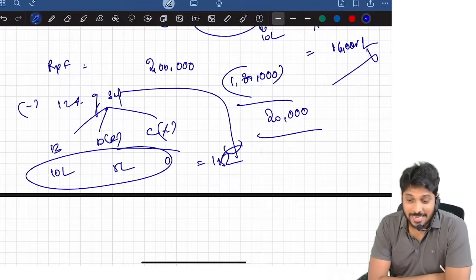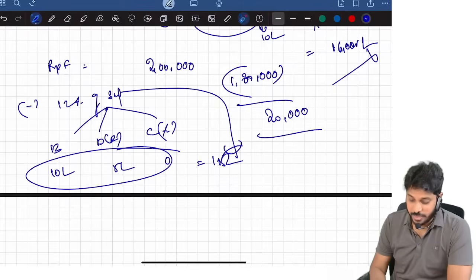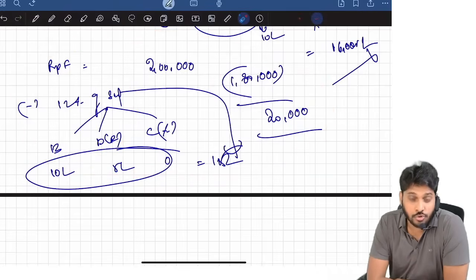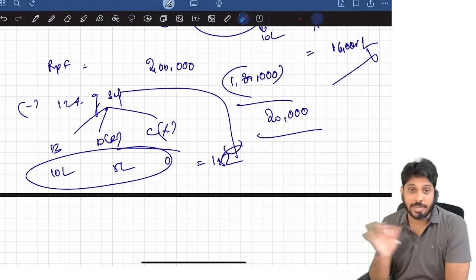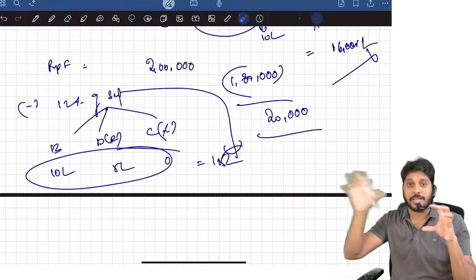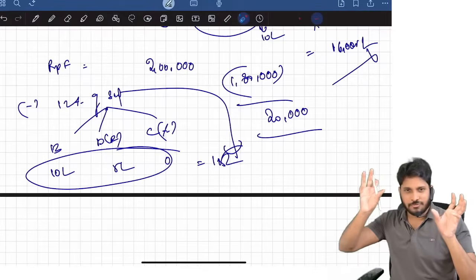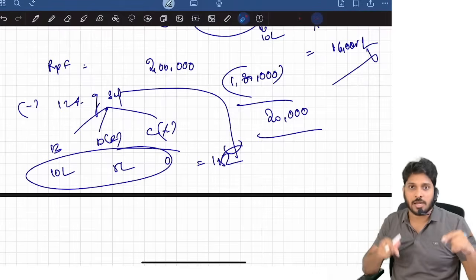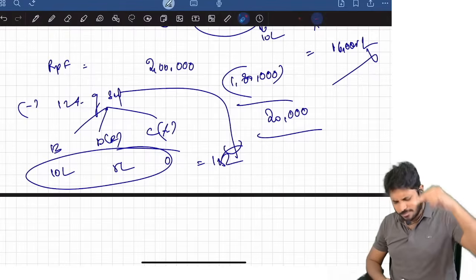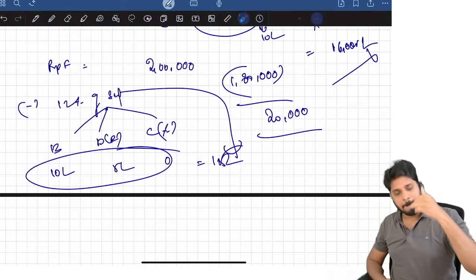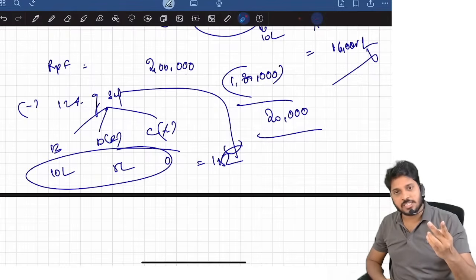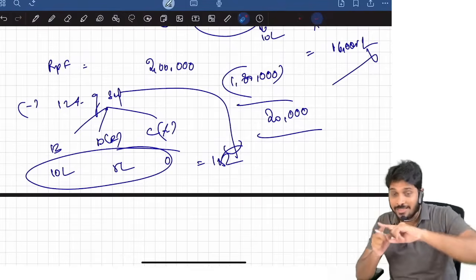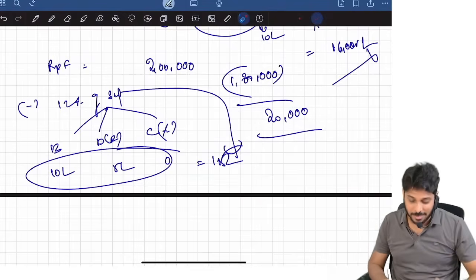Whenever you are calculating the RPF taxable amount, you must do it like this only. Don't go for the shortcut, straight away 8%. Never. First turn it into money. When some percentage of something is contributed, first identify how much they contributed, minus exemption, up to 12% of salary. 12% of what? Basic plus DA for retirement plus commission as percentage of turnover. Calculate like this only, then identify taxable RPF, then put it in gross salary computation.